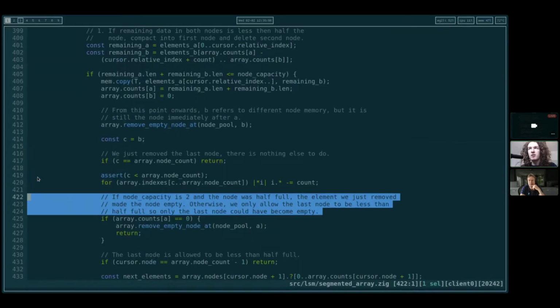What I was going to say is we have this branch here, array counts A equals 0. It's almost like we have it again for B, except we don't because we're moving B here into A.